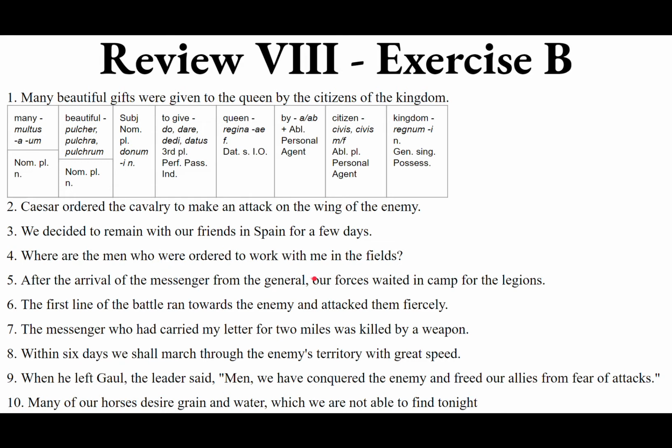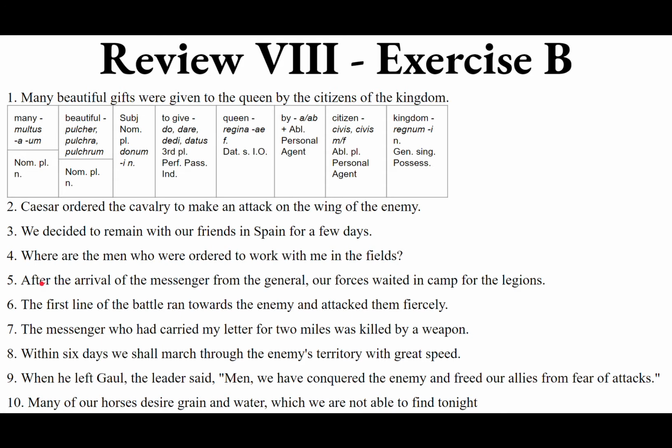If you were to cross out the main clause and just keep the temporal clause, after the arrival of the messenger from the general, but then what happens? It's not done. It's incomplete. There's something missing there. This is why this temporal clause is dependent. Its survival is dependent upon the main clause. Without the main clause, you can't have this clause. It can't stand on its own. But the main clause can stand just fine without the dependent clause.